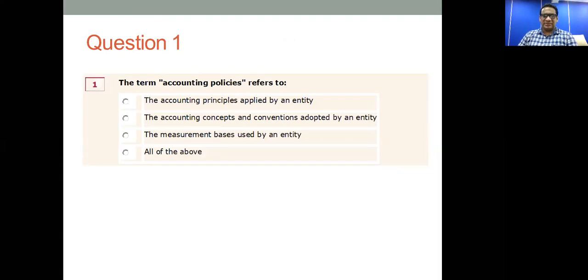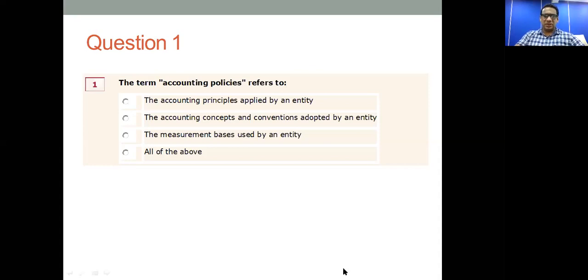The term accounting policies refers to: first answer, the accounting principles applied by an entity; the accounting concepts and conventions adopted by an entity; the measurement basis used by an entity; all of the above. So what do you think is the correct answer? Correct answer is all these definitions define accounting policies. Therefore, the correct answer is all of the above. So for question number 1, correct answer is all of the above.